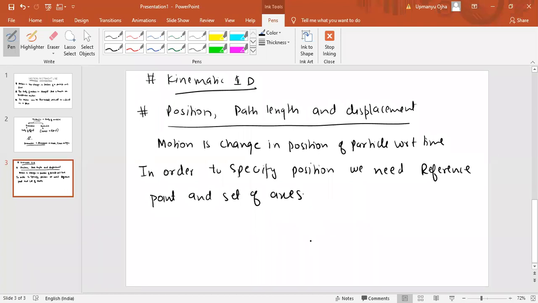Now if you have ever seen a graph, you must have seen that the graph has two axes like this. This will be your x-axis. This is your minus x, y, and minus y. So basically, to specify any position of the particle, we need to have a set of axes: x-axis, minus x, y, minus y. And one more axis there, the z-axis. This z-axis is perpendicular to both x and y.